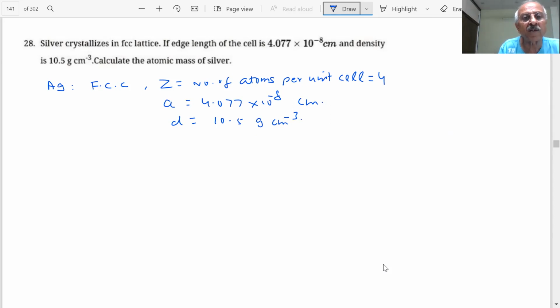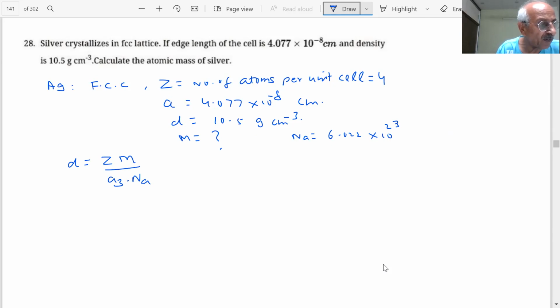Calculate the atomic mass of the silver. This is easy because we already know the atomic mass of silver. So what is the formula then? d is equal to Z M upon a cube into Na. What is Na? 6.022 into 10 raised to power 23.